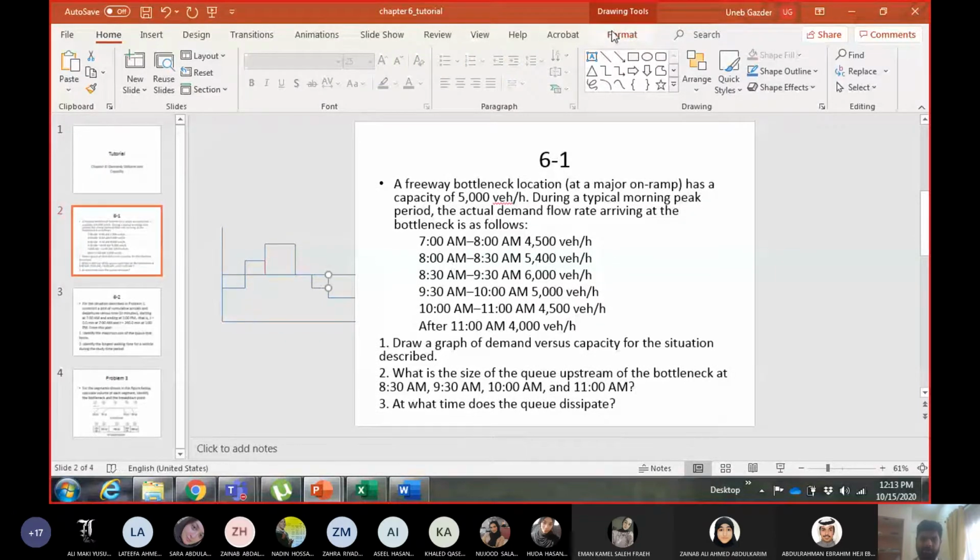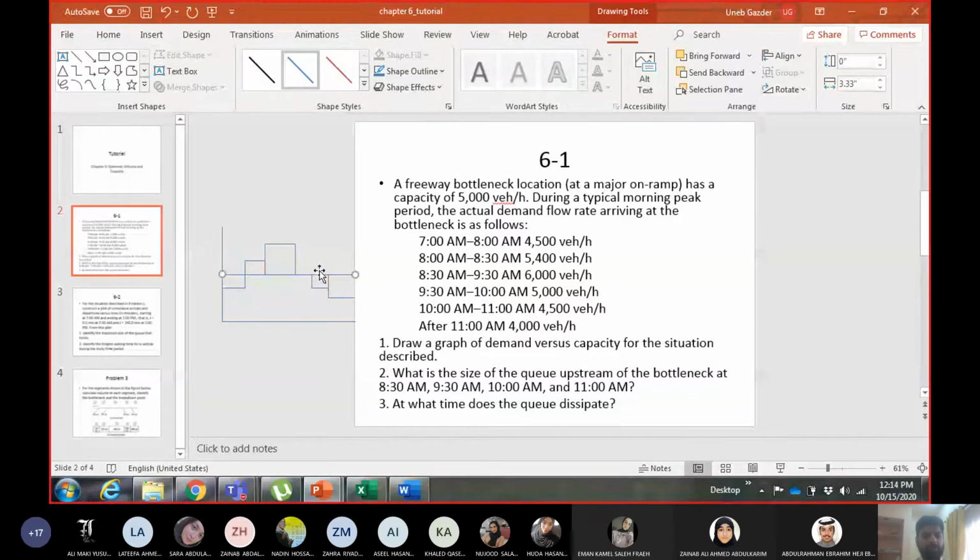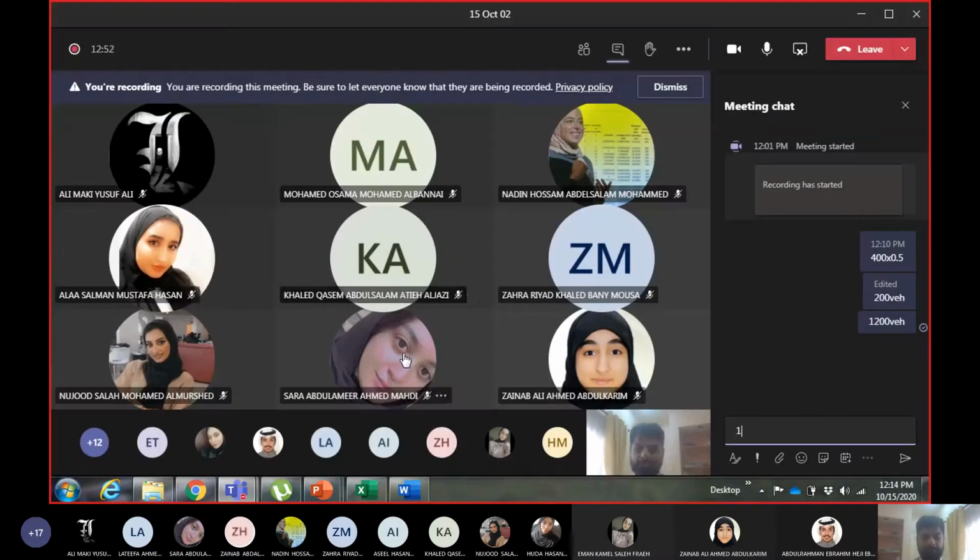Okay, so again, this is an imaginary line just to show you the rectangle. What is the area of this rectangle? This is 4,500. This is 5,000. So between them, the difference is 500, and this time is 1 hour. From 10 to 11, the time is 1 hour. So 500 into 1 gives you 500. The queue till 10 a.m. was 1200 minus 500, it will be 700. So at 11 a.m. there are 700 vehicles in the queue.